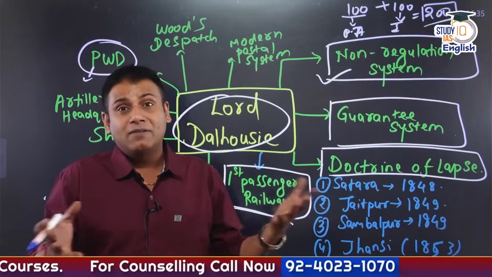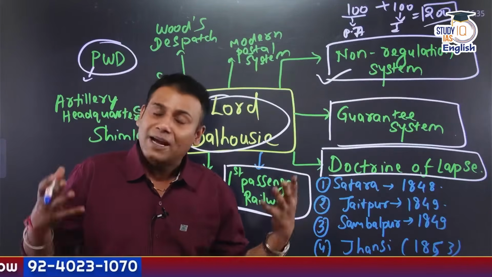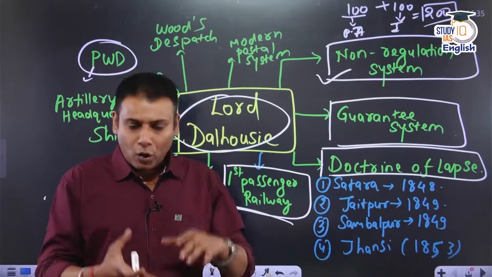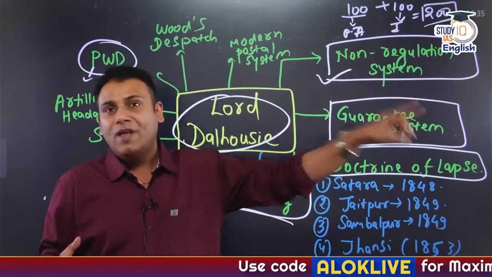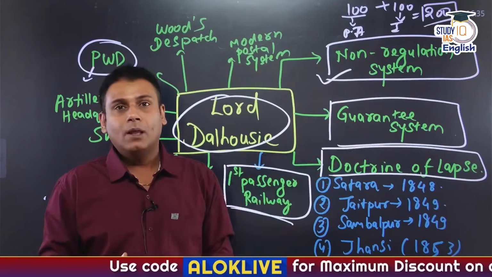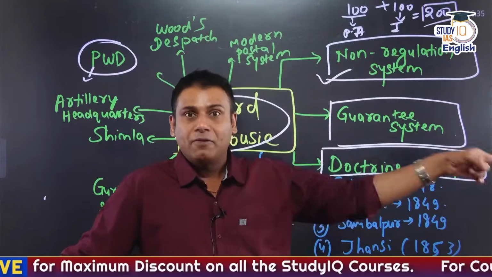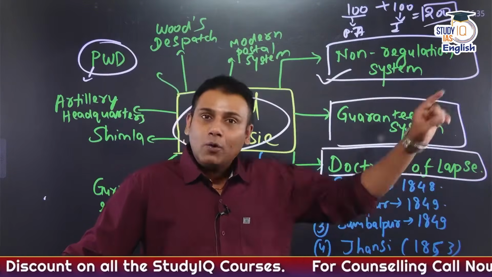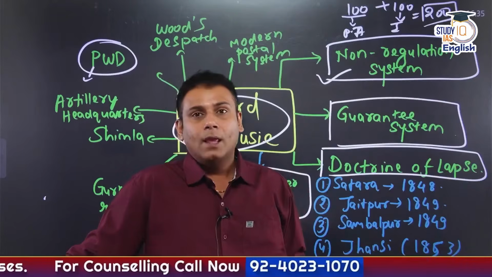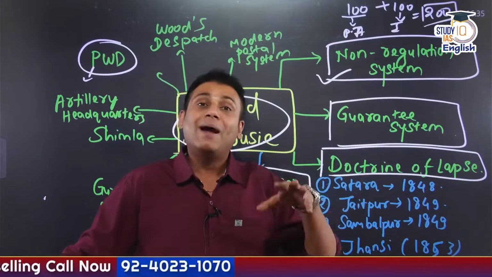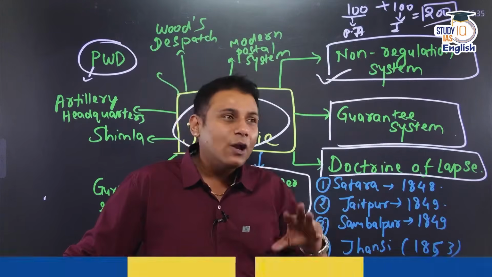In fact, as a part of the subsidiary alliance system, I as a ruler am completely surrendering my sovereignty because I cannot enter into any kind of treaty with any other European power without the permission of the company. There would be a permanent British resident in my court and I have to pay for him. Army would be stationed in my territory. I have to bear the expenses for that. I am just free to take care of my internal administration. That's it. So it is nothing but surrendering one's sovereignty.